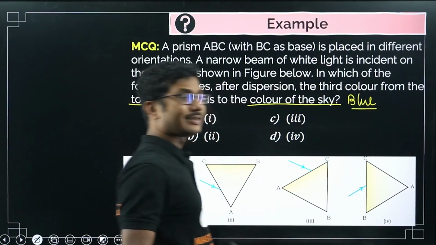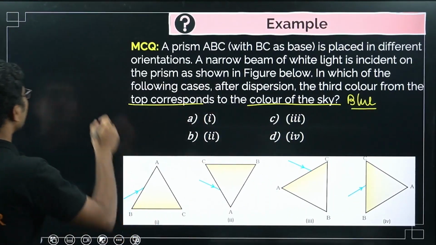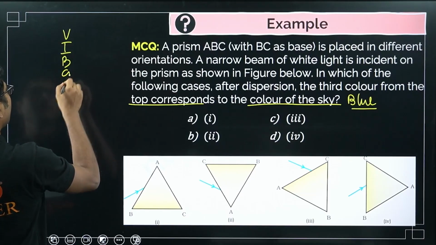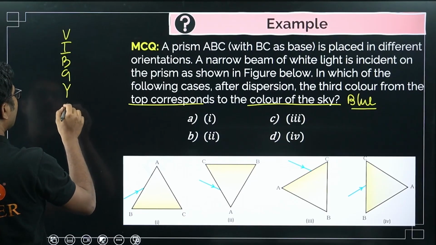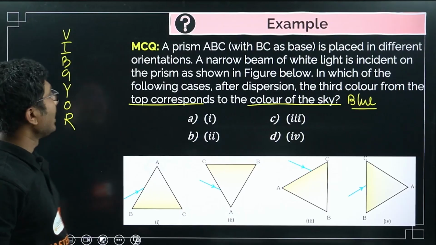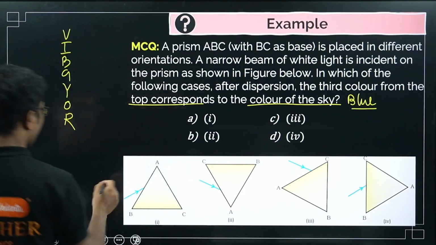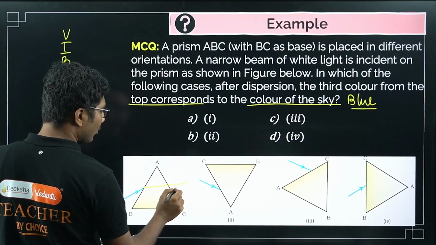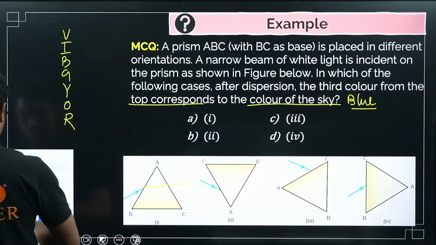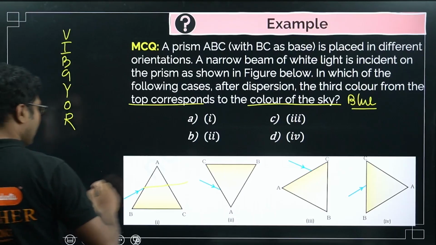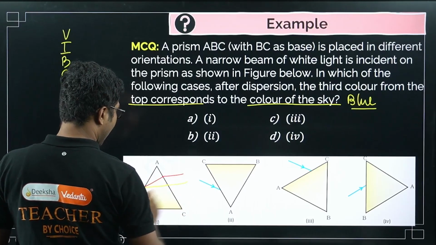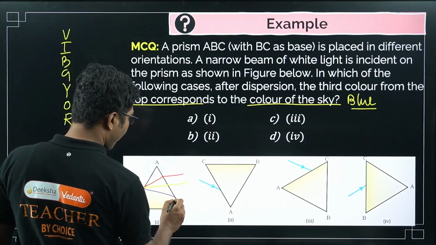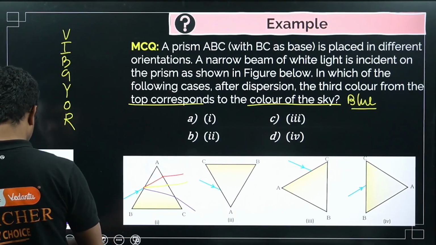Okay, now they have said third color from the top. So from the top means it has to be in the order of wave G or. Right now we know that if the prism is oriented like this, after diffraction red goes up, and violet is at the bottom and blue is somewhere here.